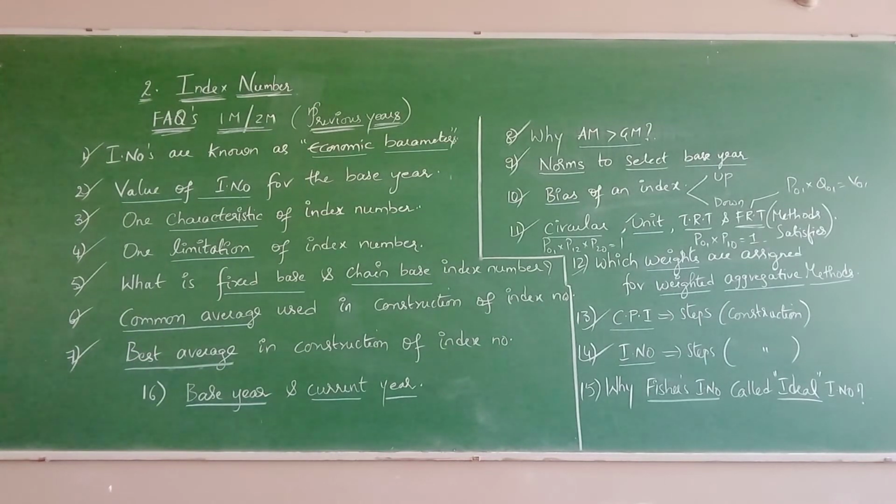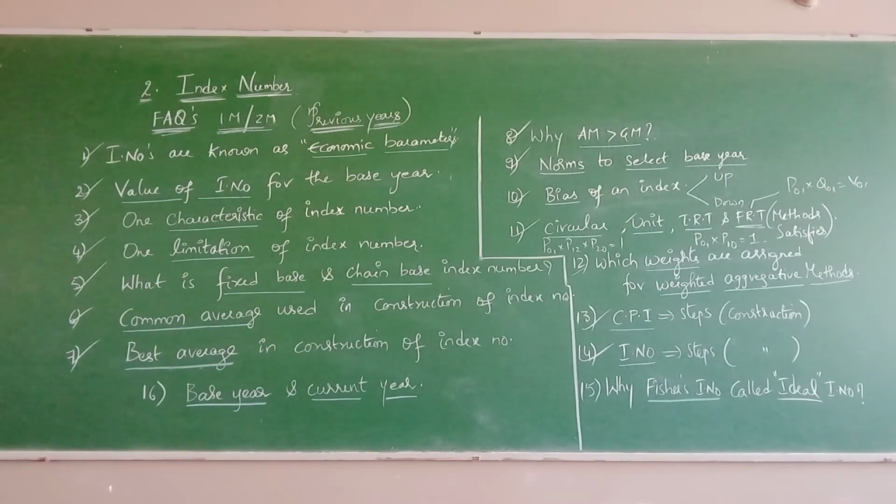Why are index numbers known as an economic barometer? The value of the index number for the base year is 100. That is one characteristic of index numbers. They are specialized types of averages, and percentages are used to compute index numbers as we deal with rates and ratios, and it facilitates comparison.